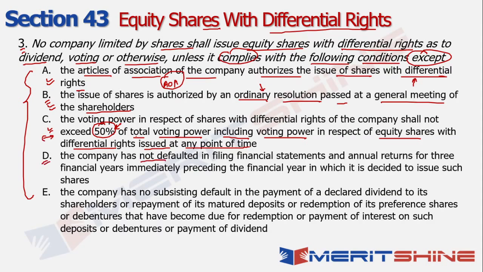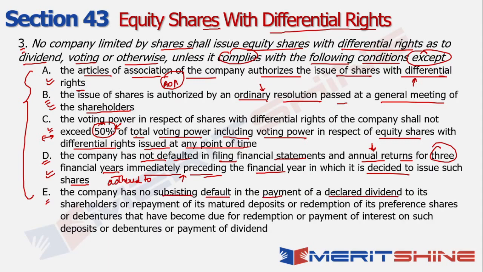It says the company has not defaulted in filing financial statements and annual returns for 3 financial years immediately preceding the financial year in which it is decided to issue such shares. So generally, whenever you're talking about filing of financial statements before a particular activity is happening, which is where it's saying immediately preceding, it is usually for a period of 3 years, right? And that's something which we do in our IT returns as well. So let's say if you're taking a housing loan or whatever it is, they generally ask you for the annual returns for the last 3 years. So similarly, this also seems to be a very logical option that is given, and ideally this should be adhered to as well.